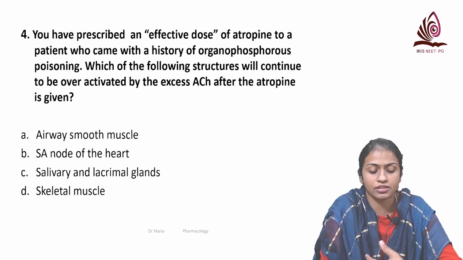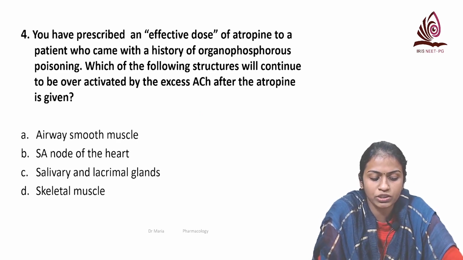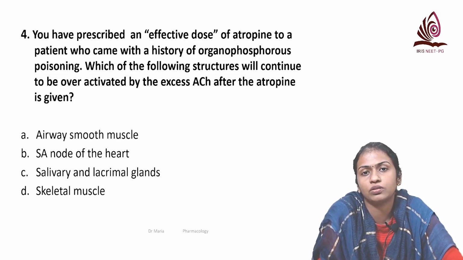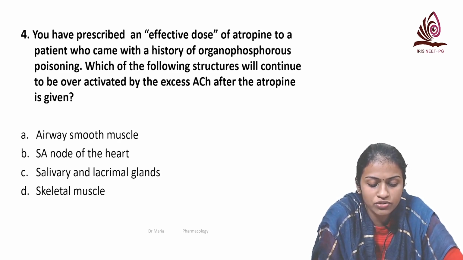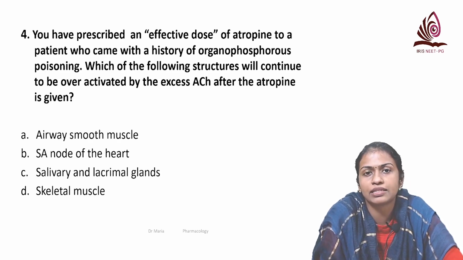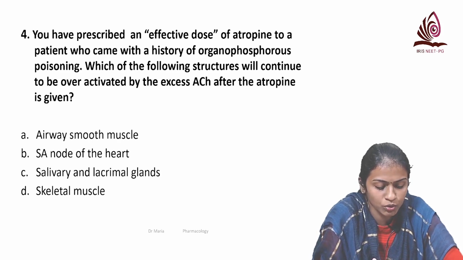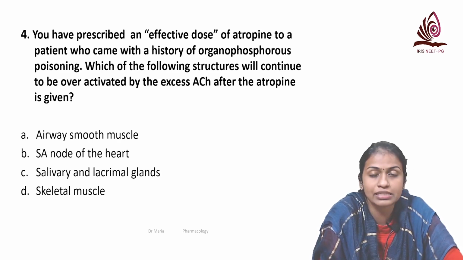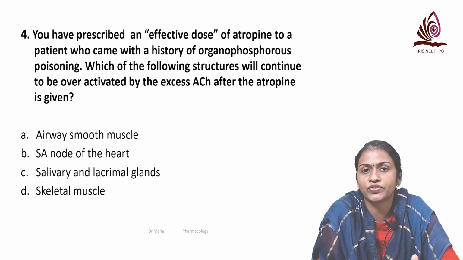The next question is, you have prescribed an effective dose of atropine to a patient who has come with OP poisoning, organophosphorus poisoning. Which of the following structures will continue to be overactivated by excess acetylcholine after the atropine is given? Airway smooth muscle, SA node of the heart, salivary and lacrimal glands, and skeletal muscle. So again, what is organophosphorus?